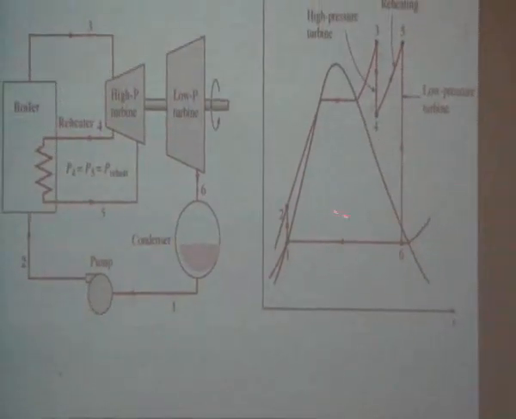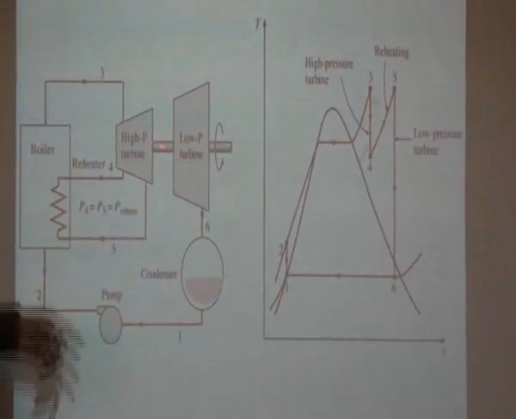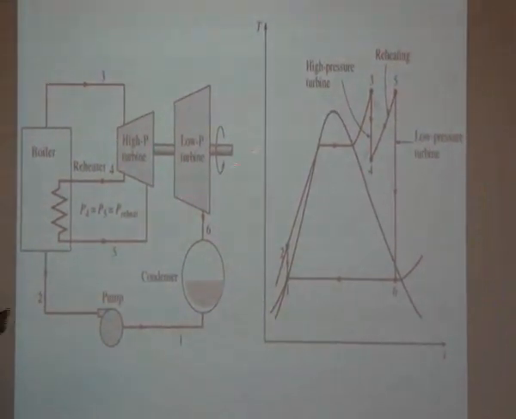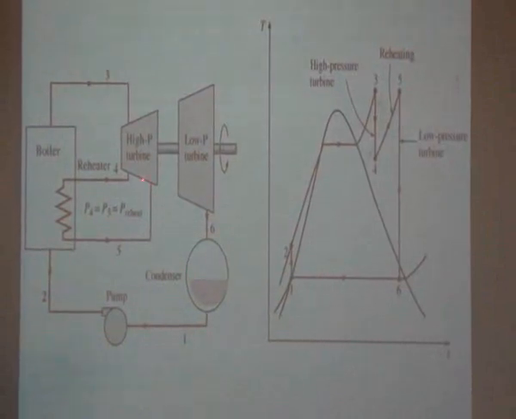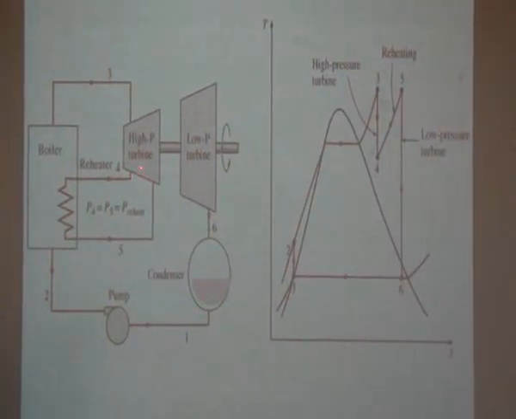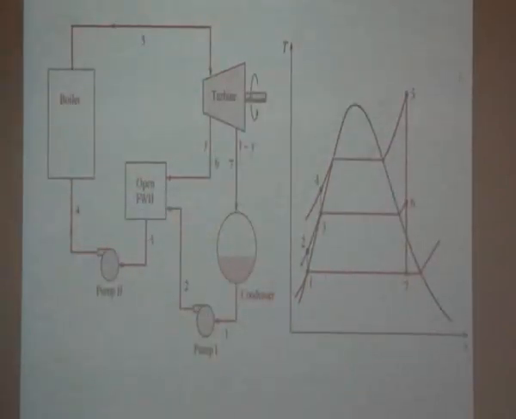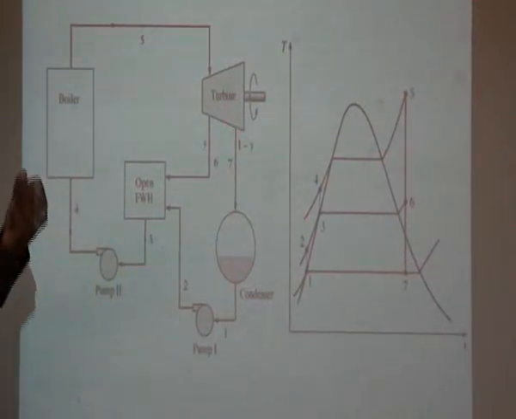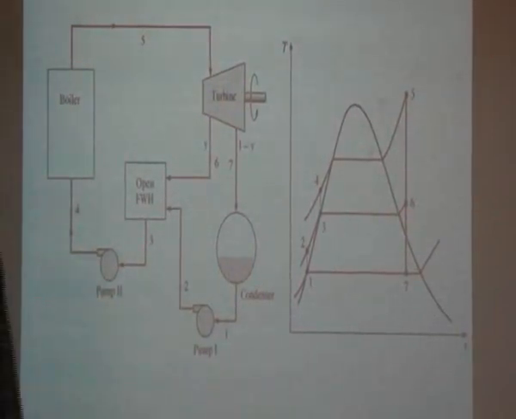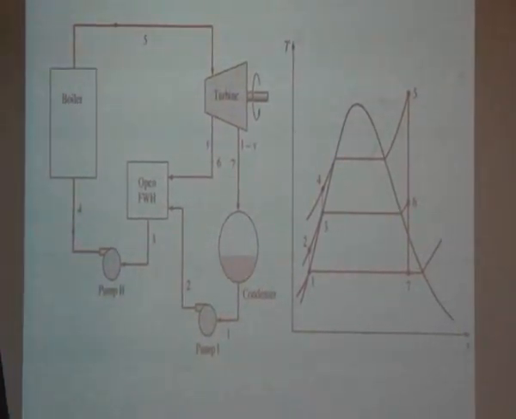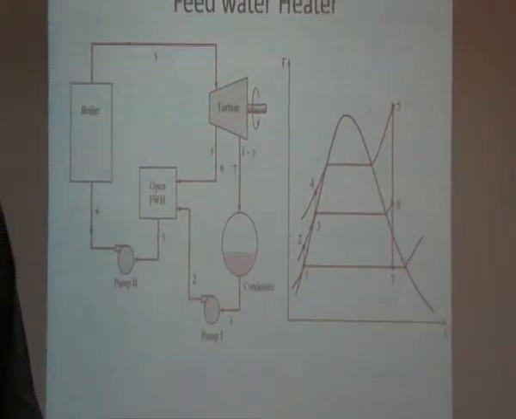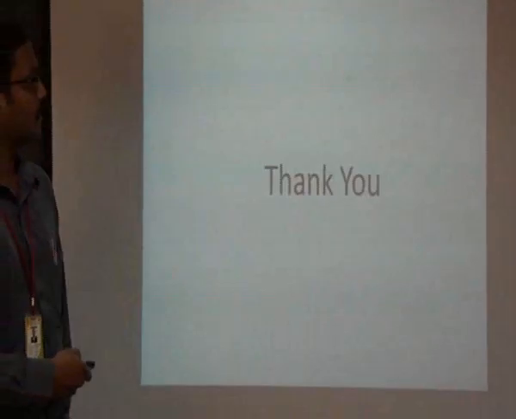In the ideal reheat cycle, we discussed that the expansion takes place in 2 stages. For reheating, the steam from the high pressure turbine is brought back to the boiler for the reheating process. The regenerative cycle preheats the feed water to the boiler by extracting some quantity of steam during the expansion process. So today we discussed the Rankine cycle and its modifications. It will be helpful for us to understand power plant phenomena. Thank you.